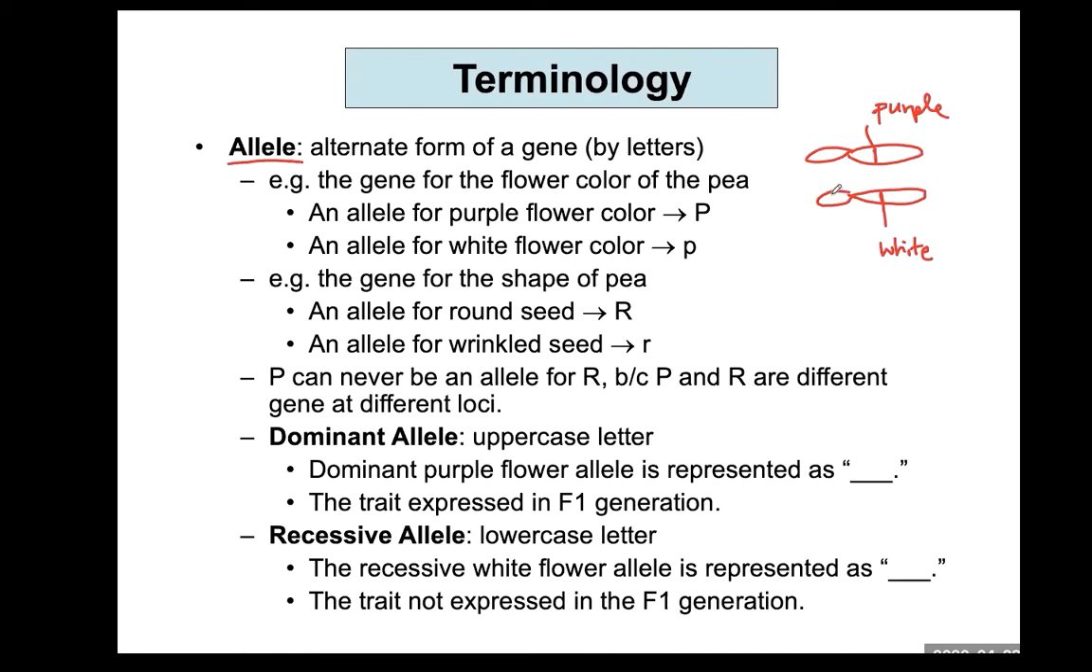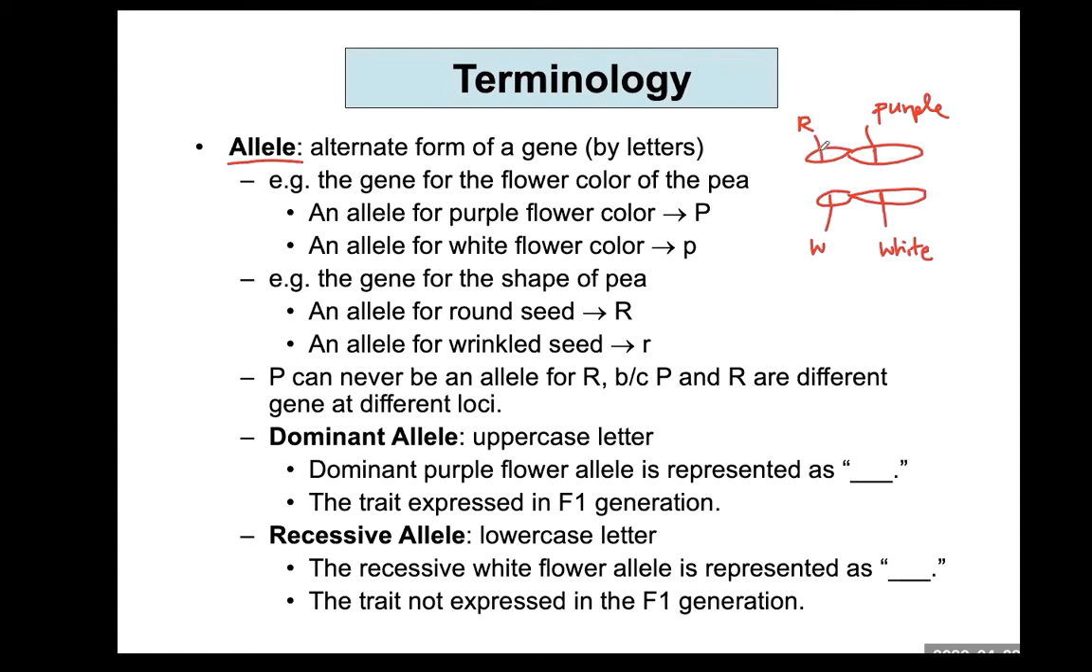In another case, maybe there is another gene here, at the same location. And then maybe this is the location for the gene of shape of pea. This chromosome carries allele for round seed. Maybe this location of the chromosome carries the gene for wrinkled seed. So this location, we call that locus, or loci in plural, is the gene for shape of pea plant seed.